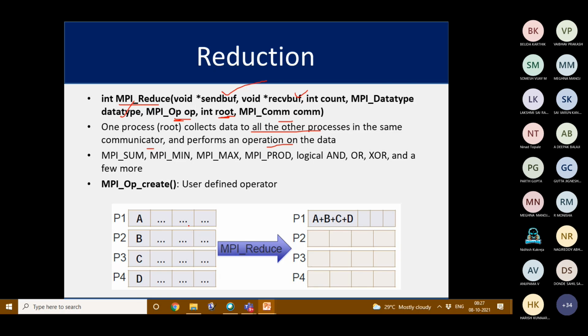When I perform MPI reduce, whatever operation I have given will be performed on the data, and the result will be collected at P1, the root, whatever root we are giving. Here it is A plus B plus C plus D. We can have MPI sum, MPI minimum, MPI max, MPI product, logical AND, OR, XOR, and other operations. Moreover, we can have a user defined operator using MPI_Op_create. So that operation we can perform here. Instead of plus, whatever the user defined operation is, we can perform that also.